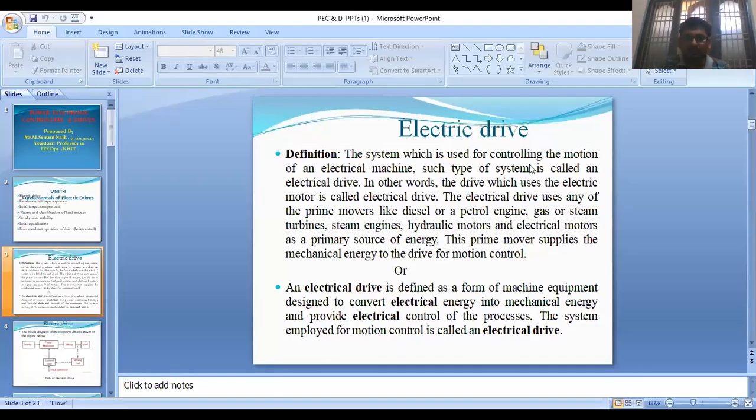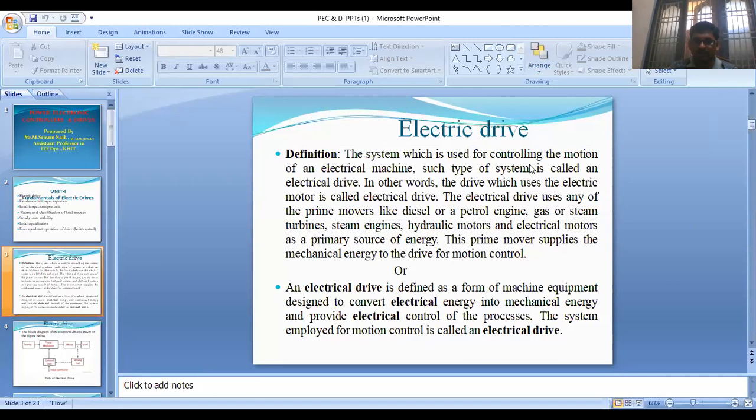So good morning, students. Today we are discussing the fundamentals of electric drives. First of all, the definition of the electric drive. Before going to discuss the definition of the electric drive, first of all, what is meant by power electronic controller drives and power semiconductor drives?